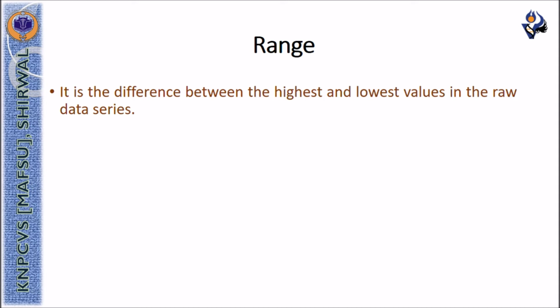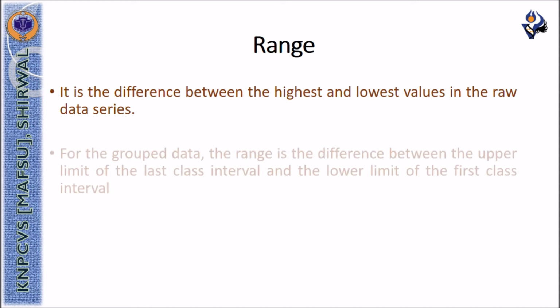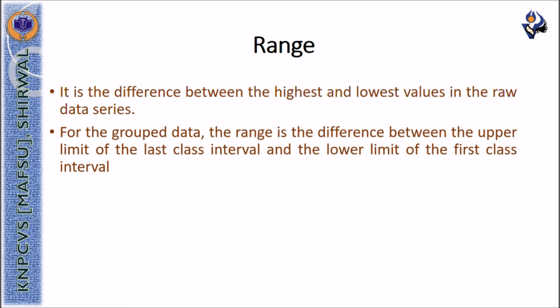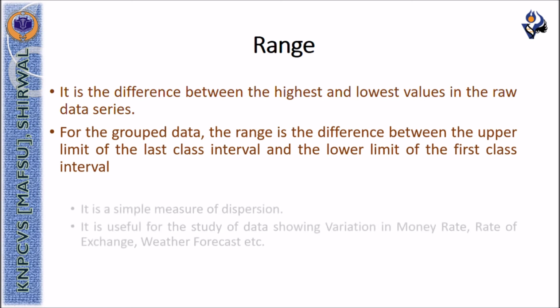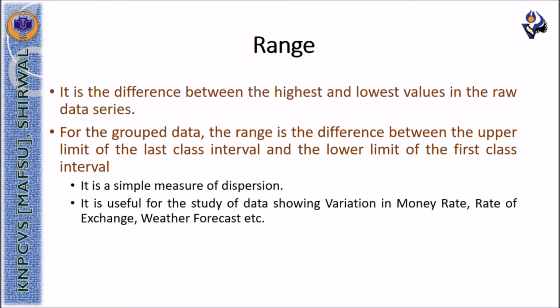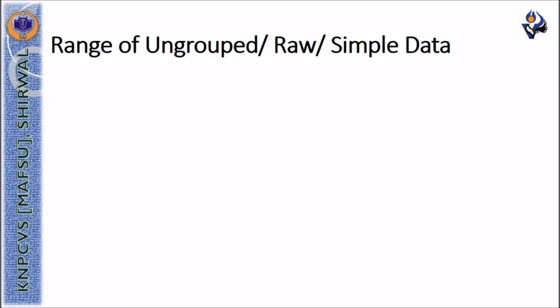Range is the difference between the highest and the lowest value in the raw data series. For grouped data, the range is the difference between the upper limit of the last class interval and the lower limit of the first class interval. Range is a simple measure of dispersion.